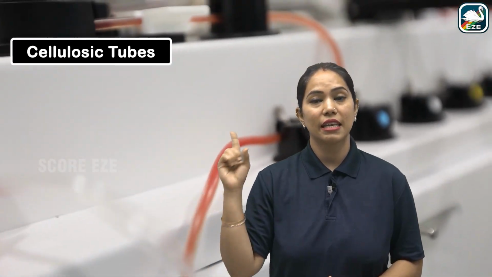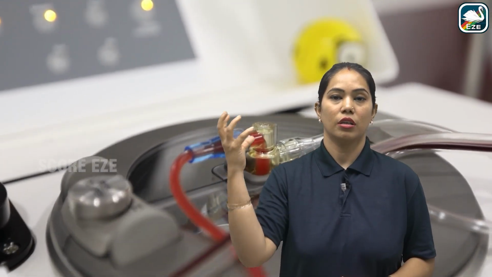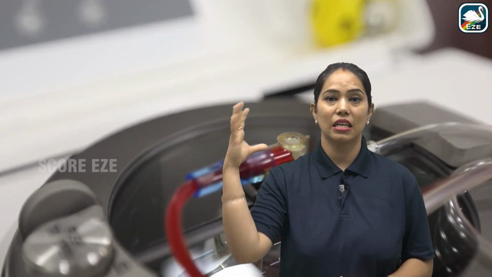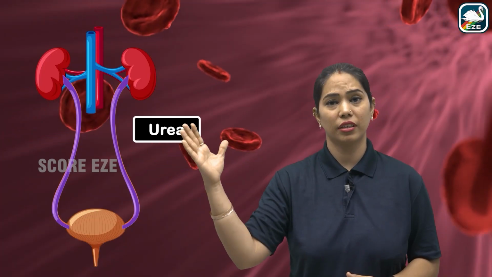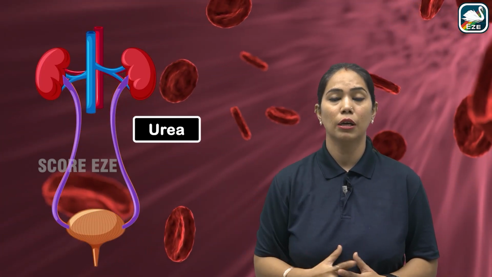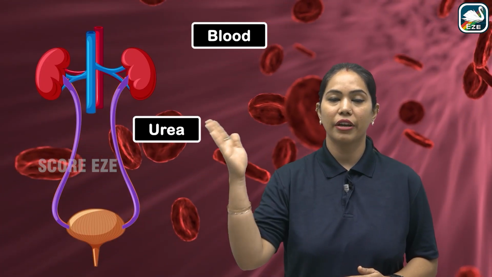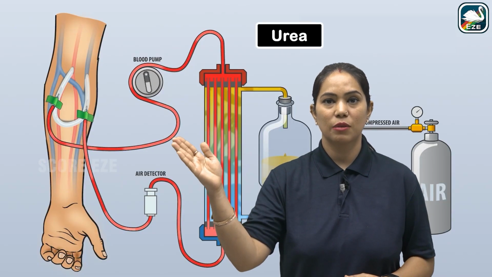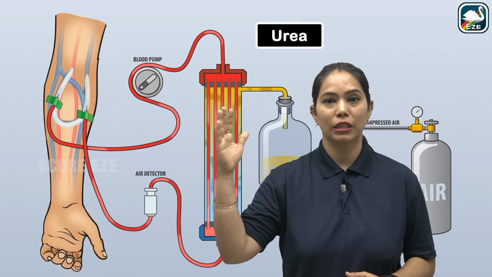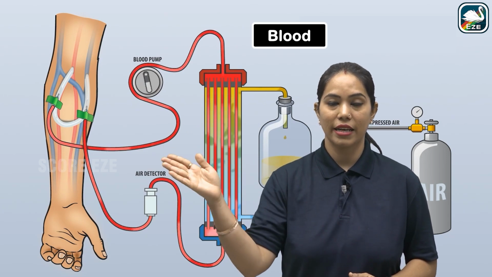These tubes are selectively permeable in nature, so they allow the urea or other toxic substances to be removed from the blood. So the blood from the artery reaches the dialyzer. The urea or the toxic substances, by the diffusion process, go out of the blood into the dialyzer,